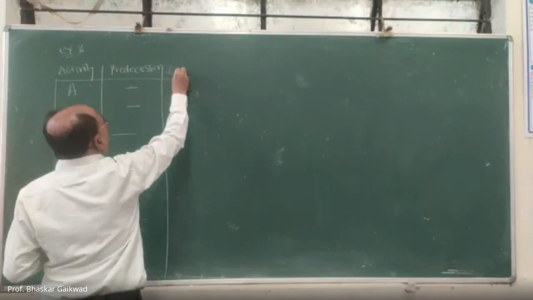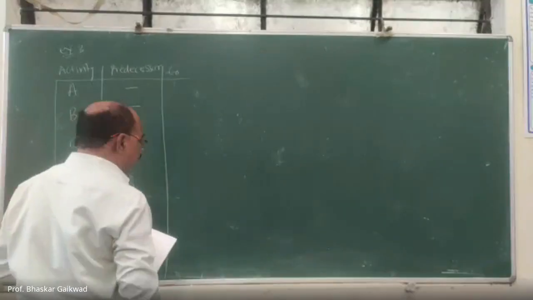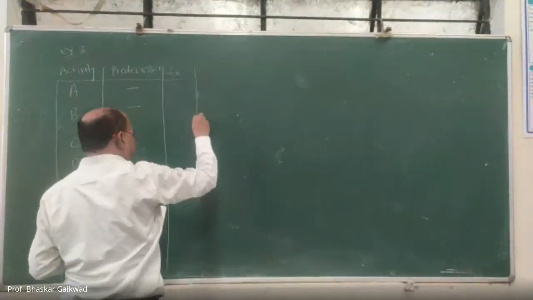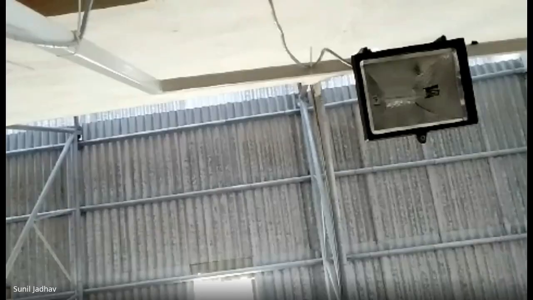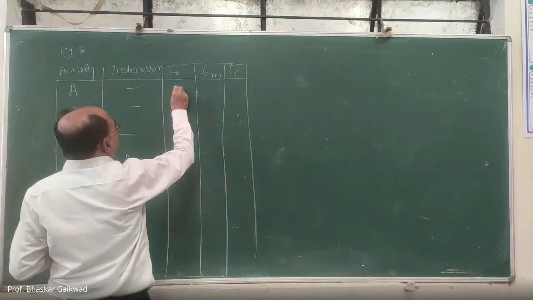Here is the optimistic time, most likely time, and pessimistic time. So for A activity 117.